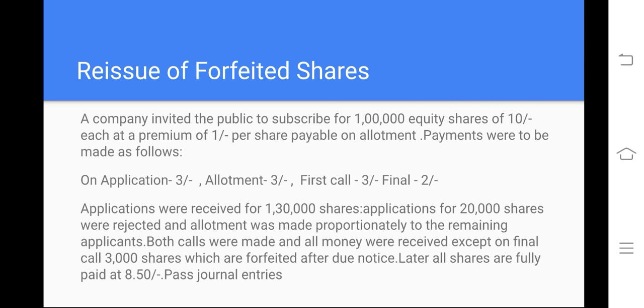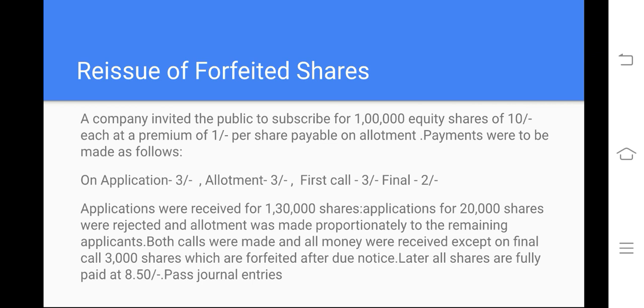So now let's look at the question that is given. A company invited the public to subscribe to 1 lakh equity shares of 10 rupees each at a premium of 1 rupee per share, payable on allotment. Fine. So the number of equity shares is 1 lakh and the face value is 10 rupees. The premium is 1 rupee, and that premium is payable at the time of allotment.